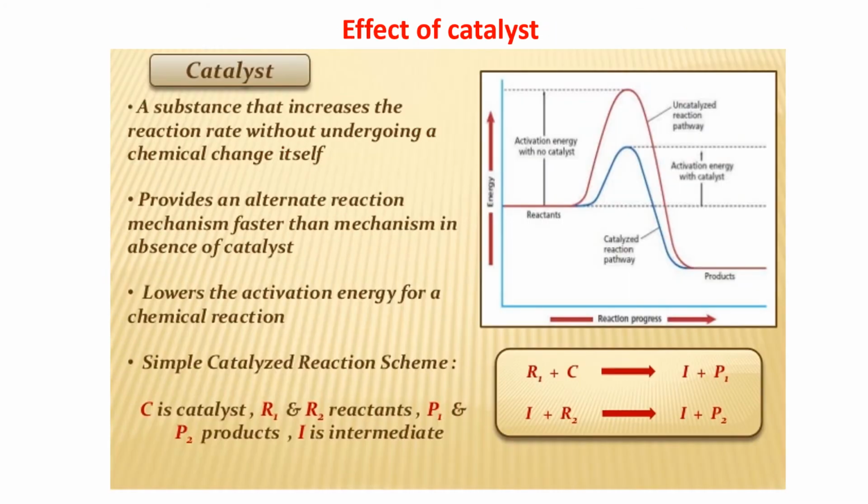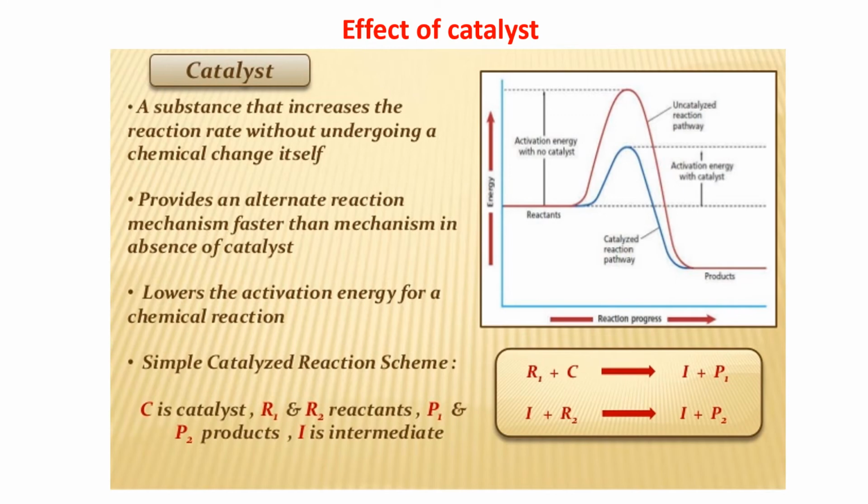Catalyst. Now a catalyst, if present in a reaction, increases the reaction rate. How is it doing that? Catalyst plays a very important role in a reaction. You all know about it. What is a catalyst? A catalyst is a substance that increases the rate of the reaction.